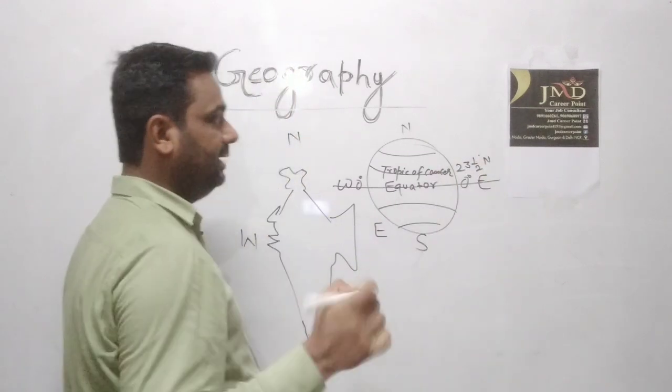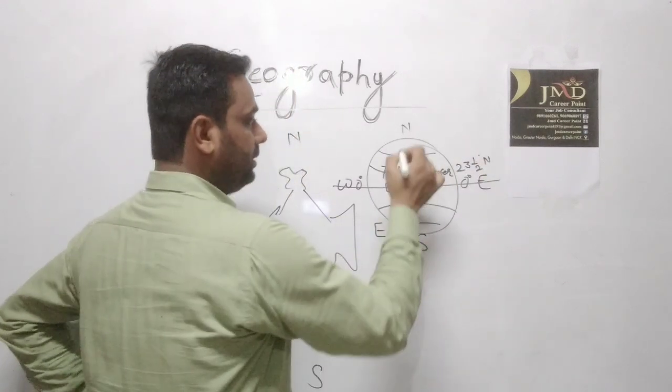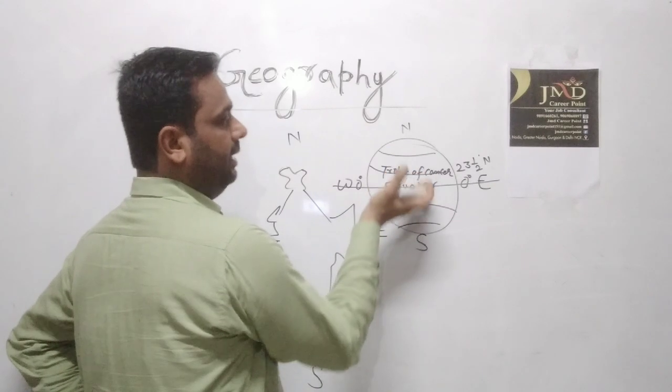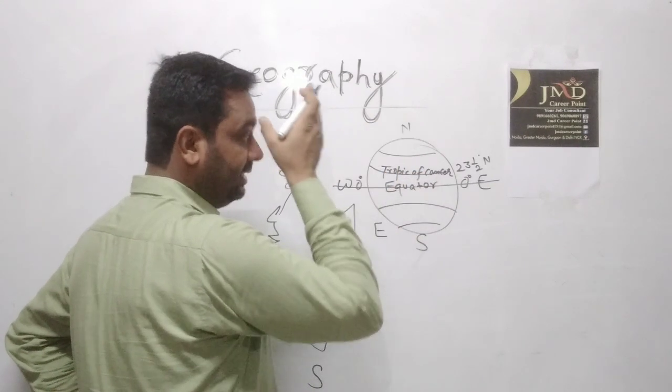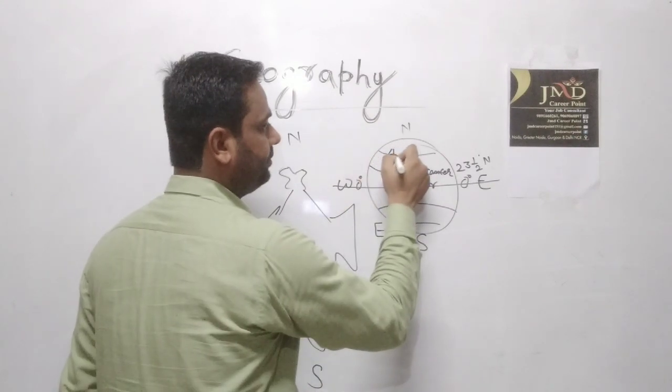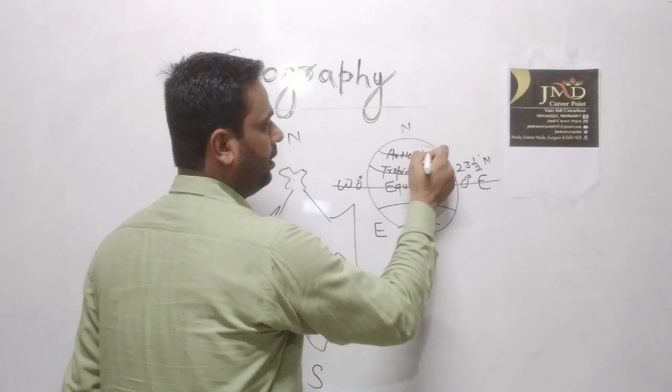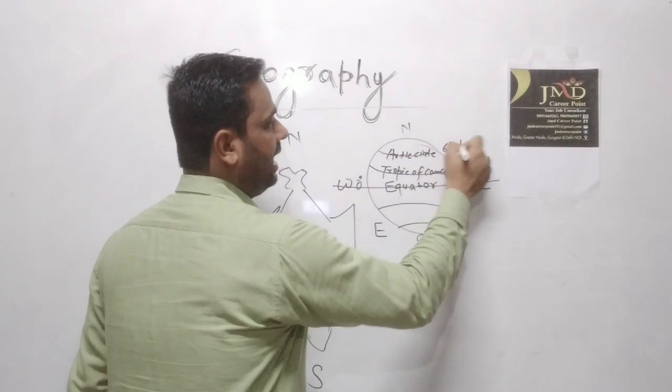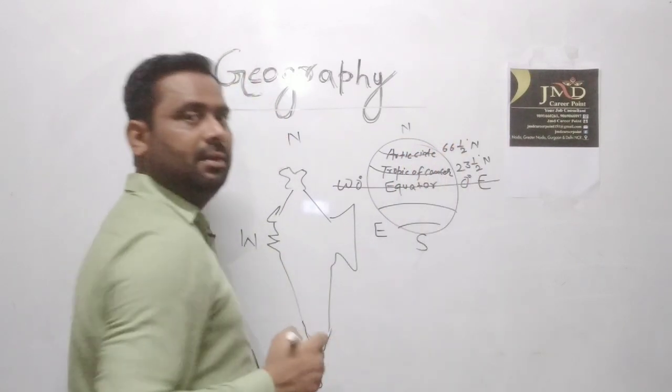These are imaginary lines. Further above the Tropic of Cancer there is the Arctic Circle, which is a 66.5 degree north line.